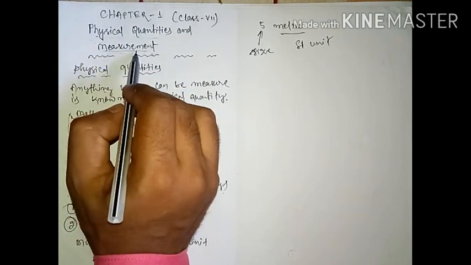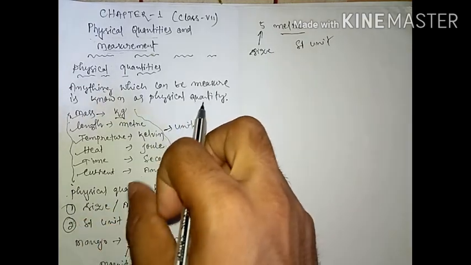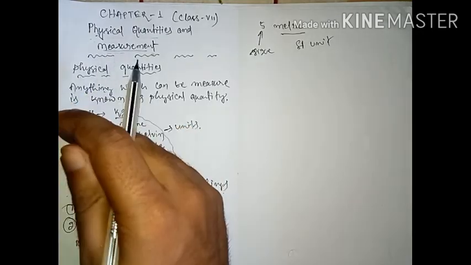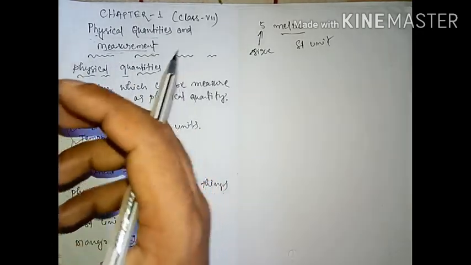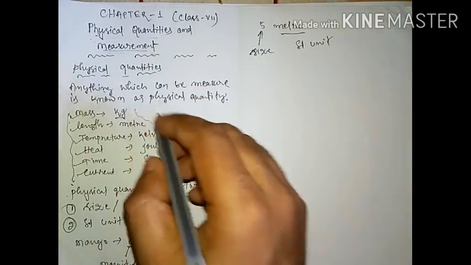What is measurement? Students, measurement is a type of comparison, comparison with unknown quantities. When you are comparing something which is unknown with a known quantity, that is known as your measurement.